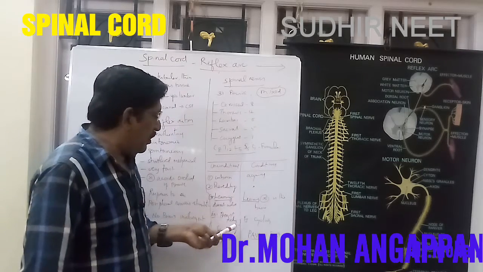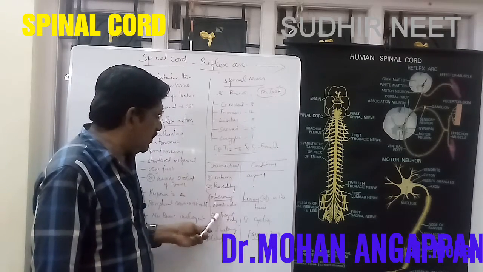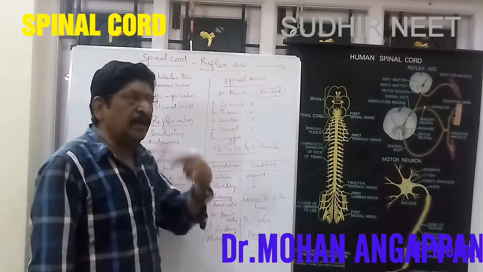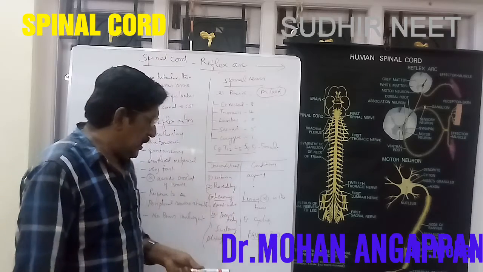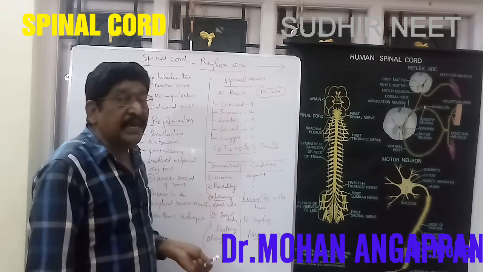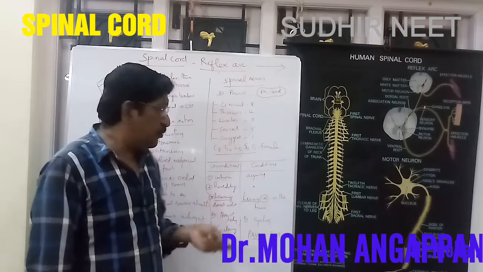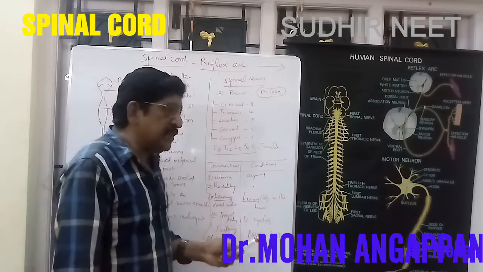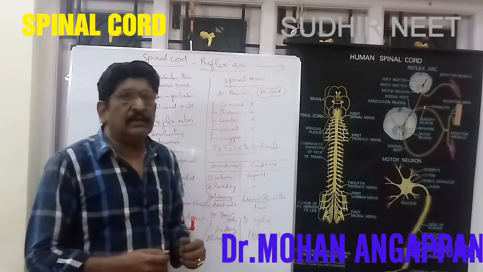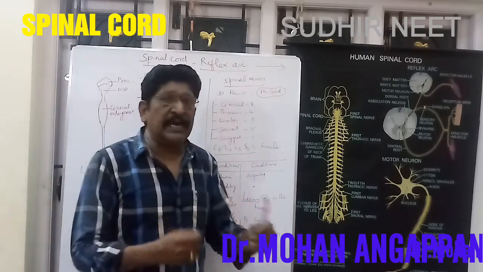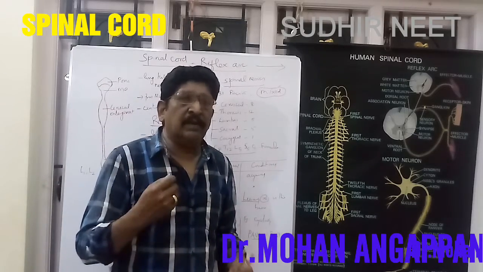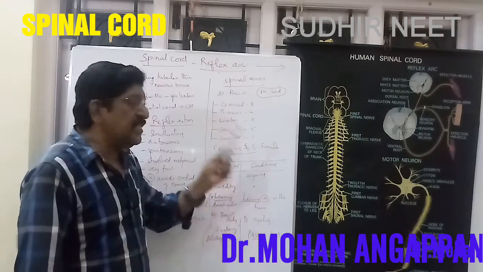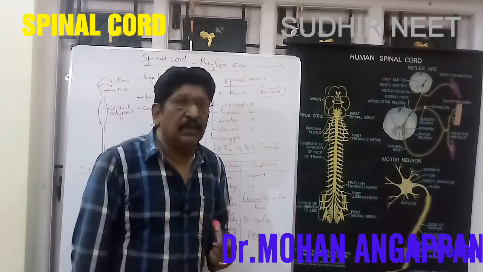So what are the examples of an unconditioned response? Breastfeeding by the child and then swallowing of the food, blinking of the eyes. These are all common examples of the unconditioned reflex. For conditioned reflex, cycling. Once we have learned cycling, it becomes automatic. That is an example of a conditioned reflex.